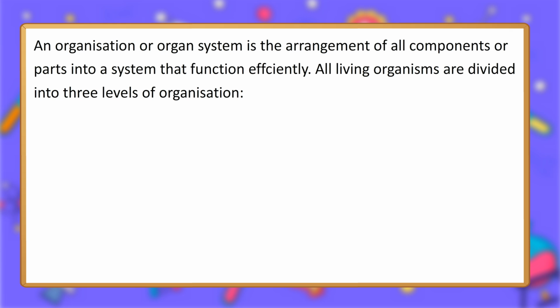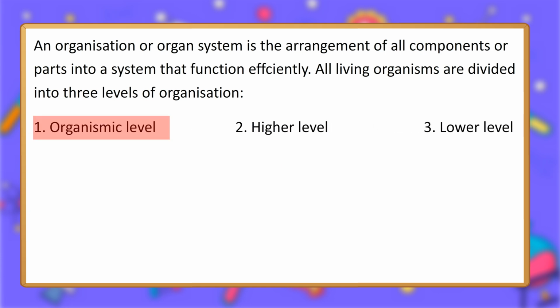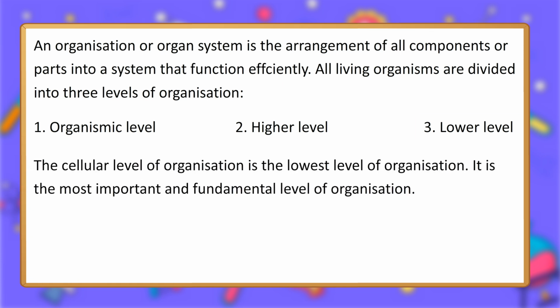An organization or organ system is the arrangement of all components or parts into a system that functions efficiently. All living organisms are divided into 3 levels of organization. 1. Organismic level. 2. Higher level. 3. Lower level. The cellular level of organization is the lowest level of organization. It is the most important and fundamental level of organization.